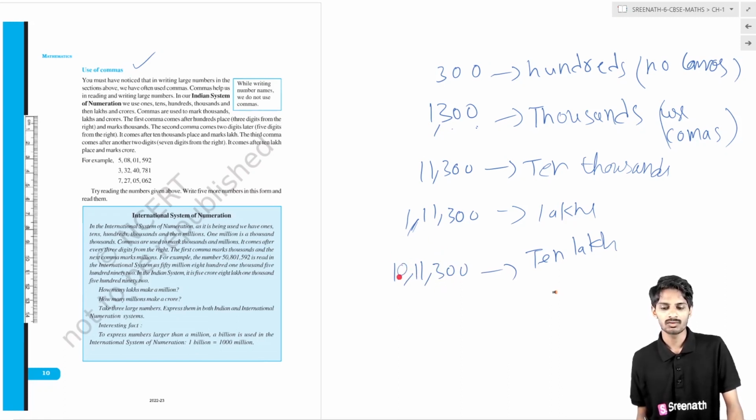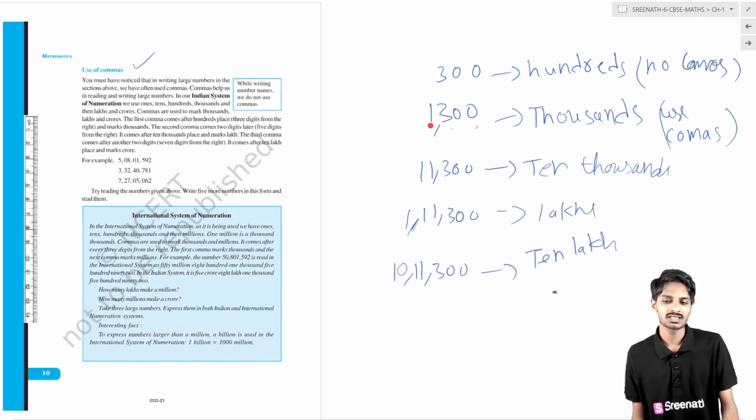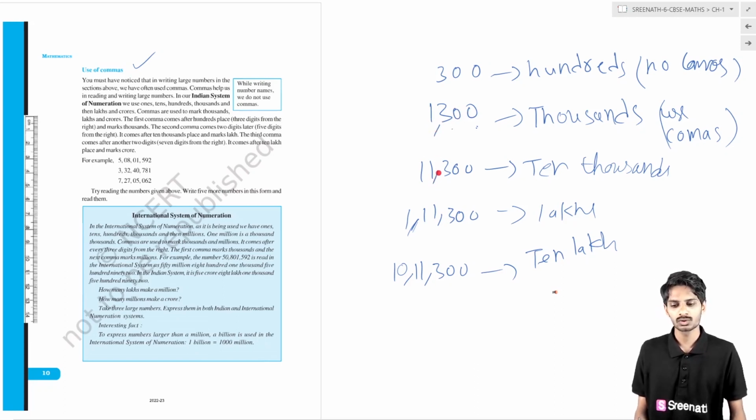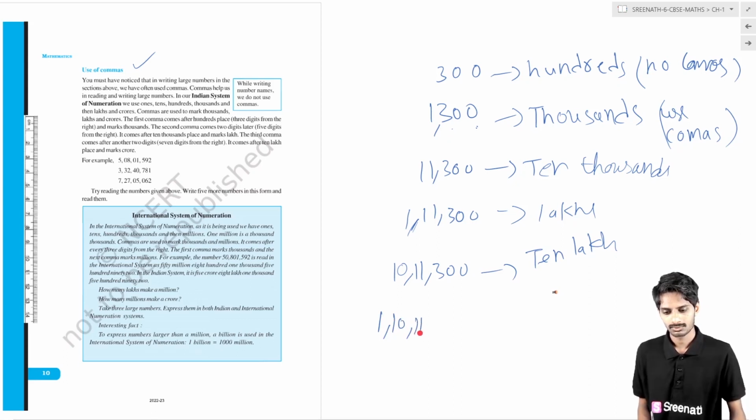So what is the rule? After three places we put 1 comma. After that, after crossing 2 places, we put another comma. After crossing the next 2 places, another comma. After that, we are writing about 1 crore. We have to put another comma.